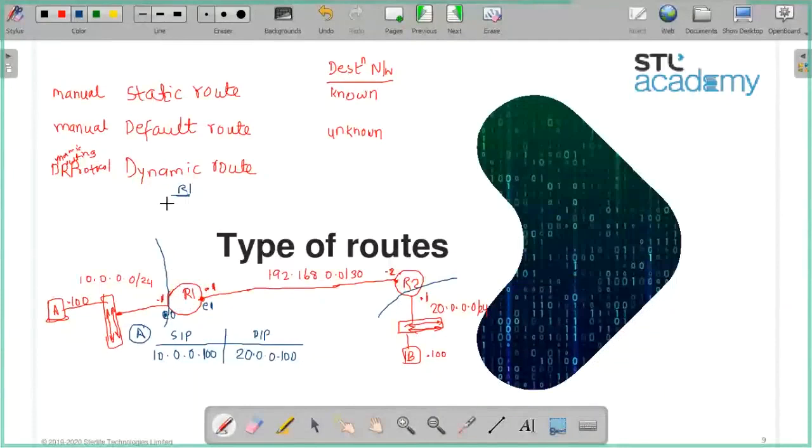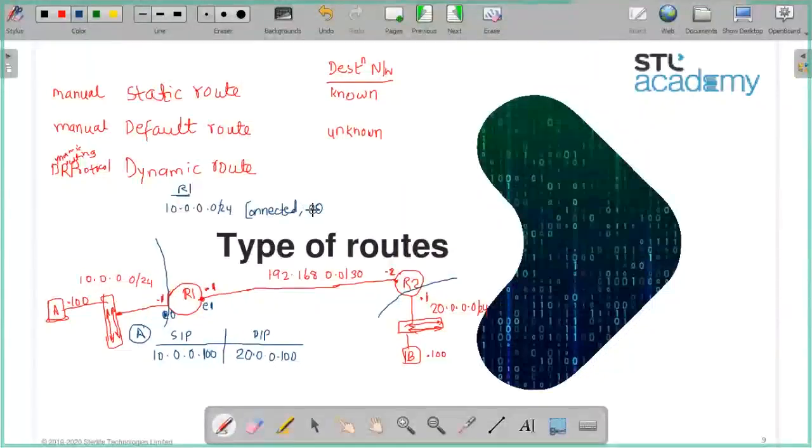It will populate 10.0.0.0/24. It is a connected route, isn't it? So it shows as connected, on interface E0. And what is the distance?